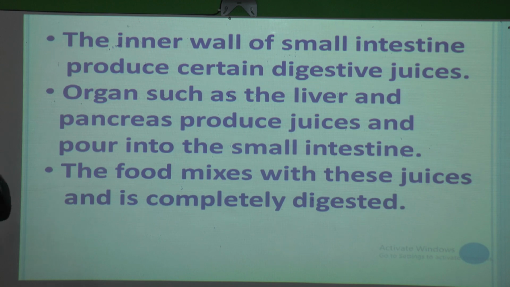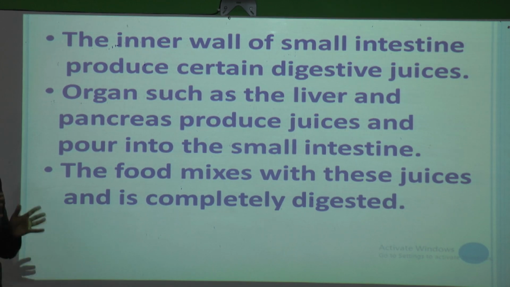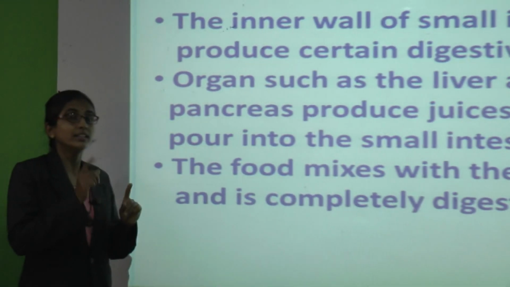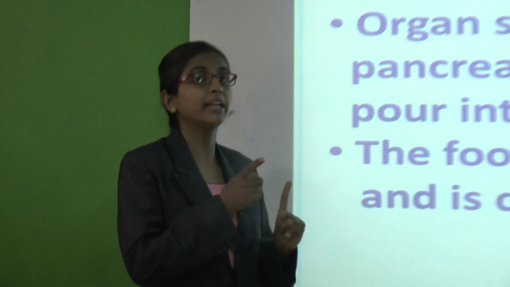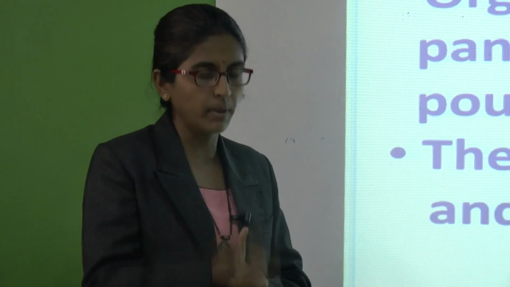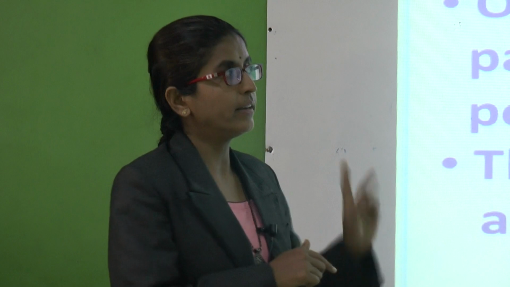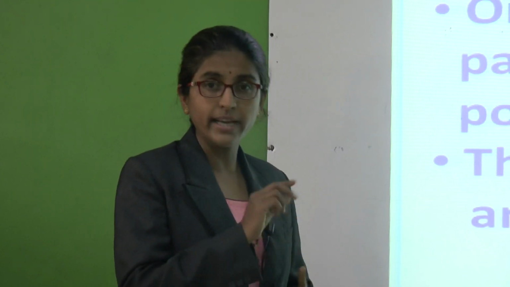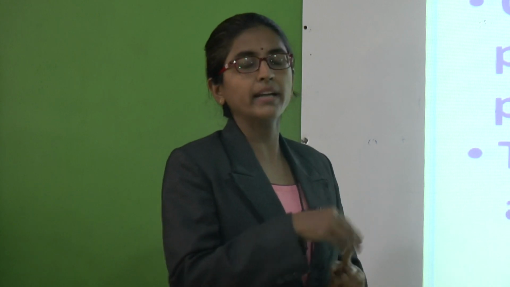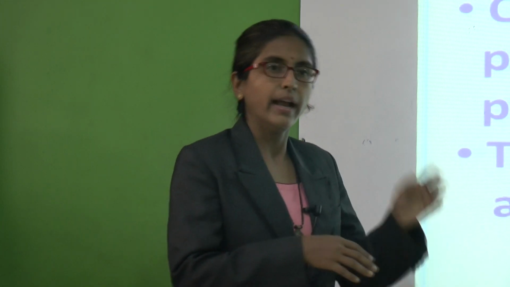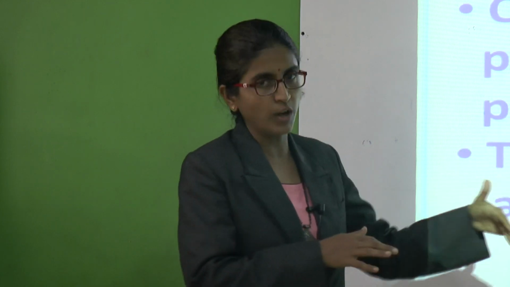See, first we saw that in the mouth the salivary gland produces saliva. Saliva is a digestive juice, it breaks carbohydrate into simpler form, and in the stomach more digestive juices break down the protein and fats into simpler form, and that food is passed into the small intestine.